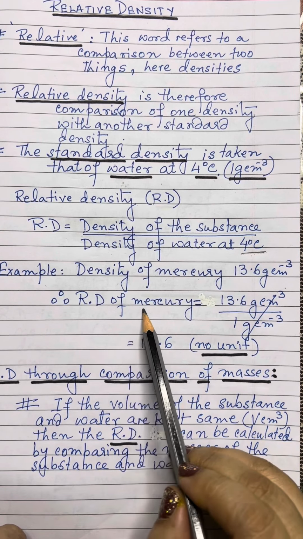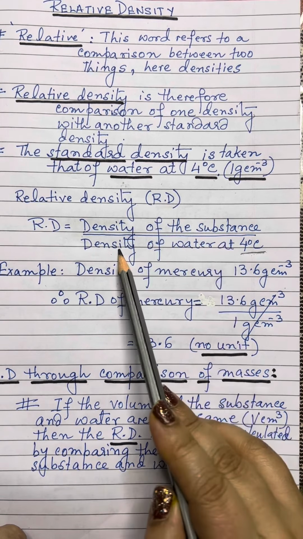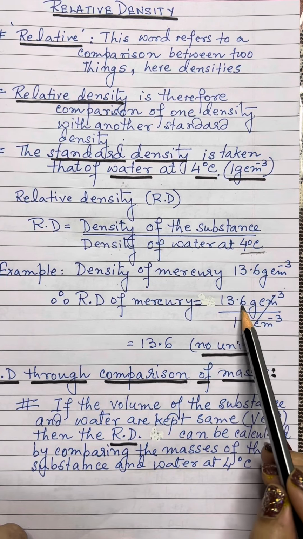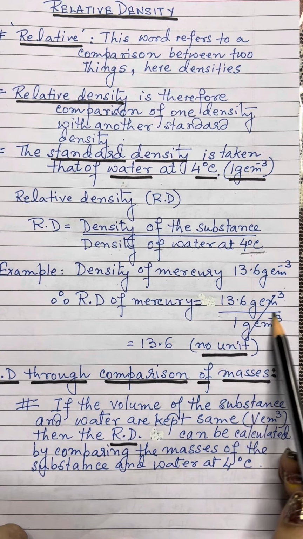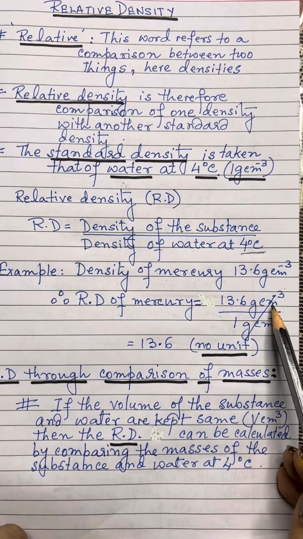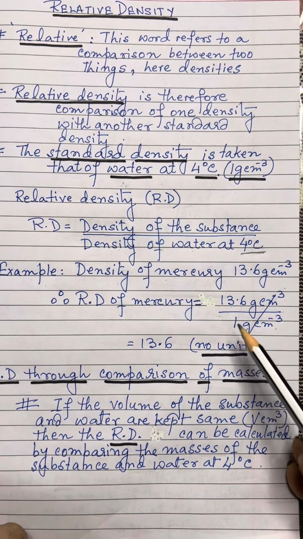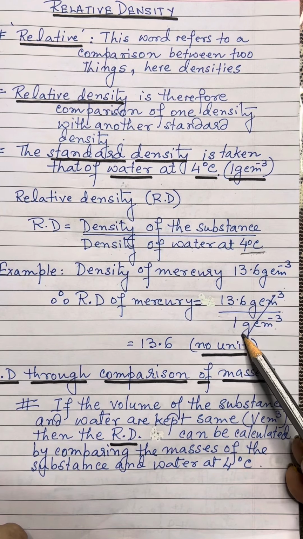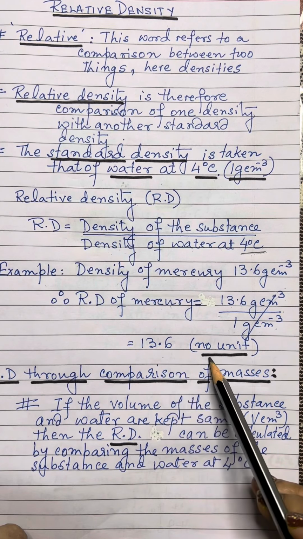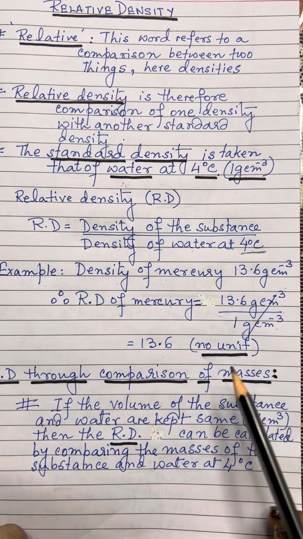Now, relative density of mercury will be nothing but the density of mercury upon the density of water at 4 degrees Celsius. So, we can write 13.6 gram per centimeter cube divided by 1 gram per centimeter cube. The units are in the same system and are the same physical quantity, so they get cancelled out and we get the relative density of mercury as 13.6. No unit. This has to be noted down, there is no unit of relative density.